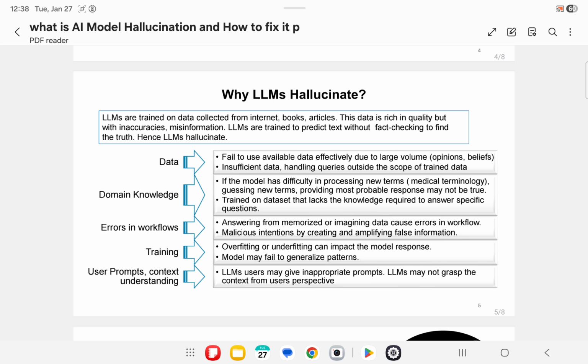Second comes the domain knowledge. If the model has difficulty in processing new terms, say new medical terminology, as humans do guesswork, models also try to guess the meaning of the new medical terms and provide the most probable response to the user. But the most probable response may not be true, especially in sensitive fields like healthcare, finance, and law sector.